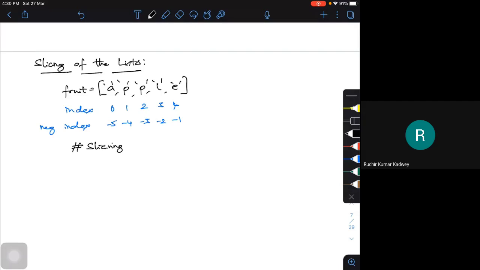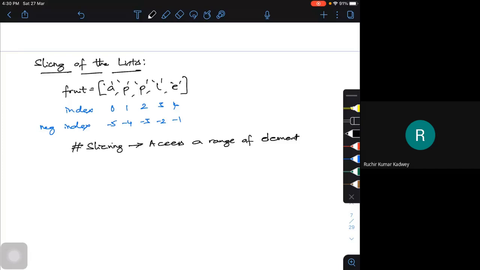So how is the slicing operation done? Slicing means accessing a range of elements. What is a range? You have the list, and within that, I want to fix whether you want from 0 to 1, or 2 to 3, or 3 to 4. I'm speaking with respect to indexing.